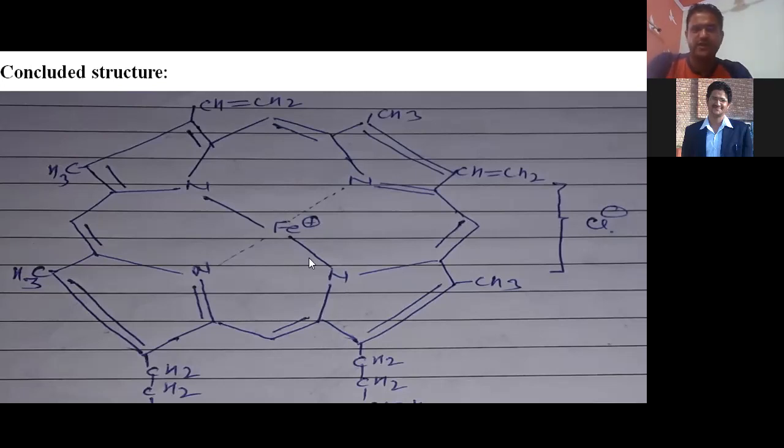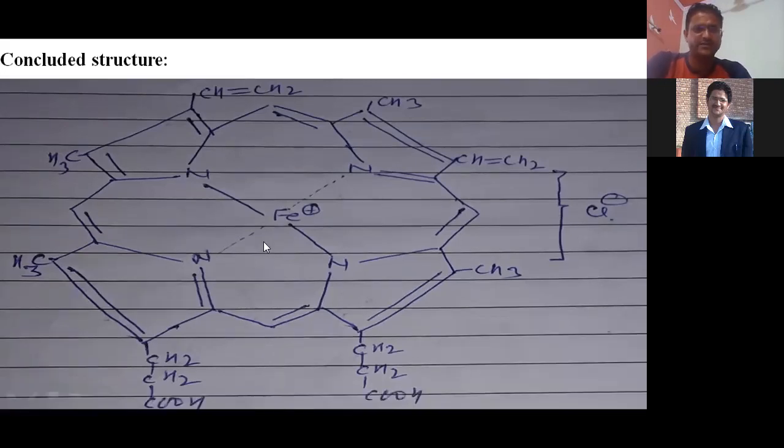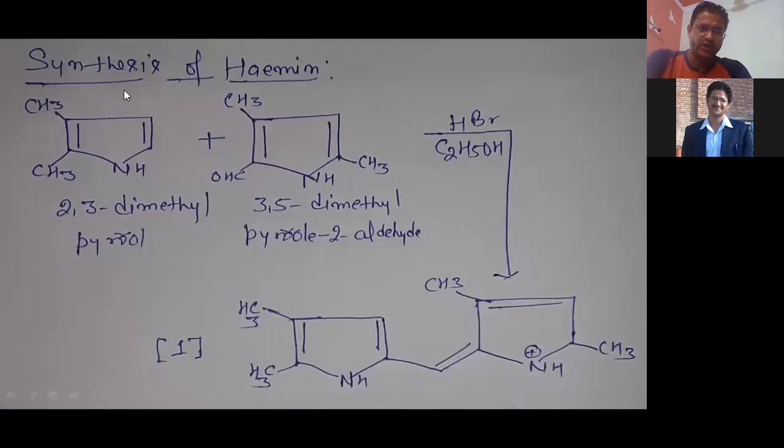Now we will discuss how we synthesize it, because the synthesis may be almost the same. So you can see the synthesis of hemin here. When we synthesize any natural product, the synthesis always starts from a simple compound.